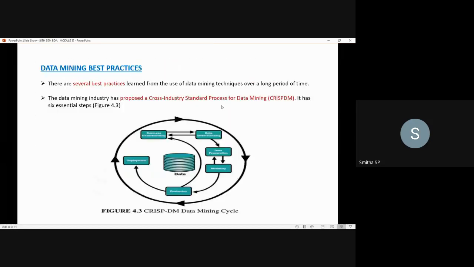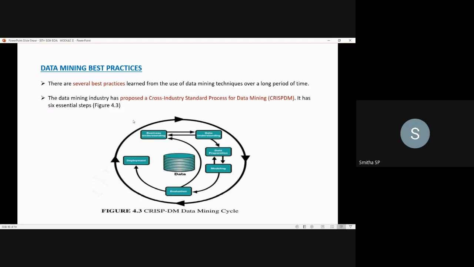Next, in today's session, we will be discussing data mining best practices. There are several best practices learned from the use of data mining techniques, since it has been used over a long period of time. The data mining industry has proposed a cross industry standard process for data mining.